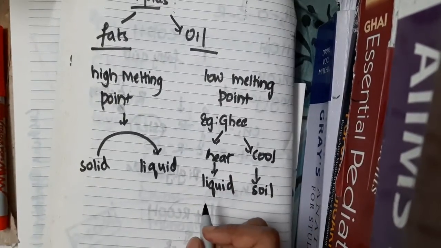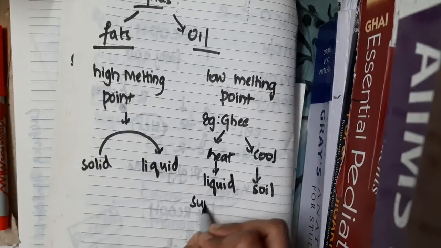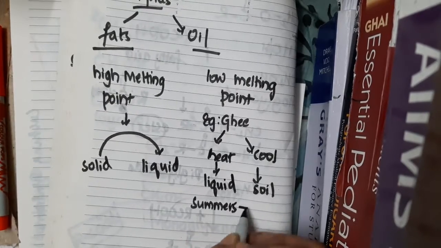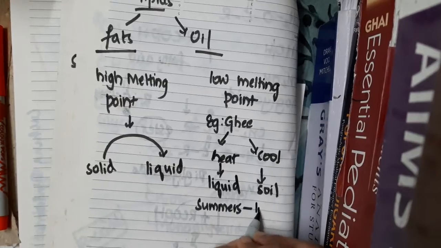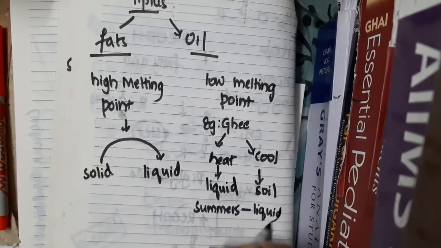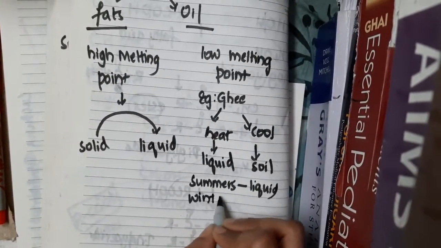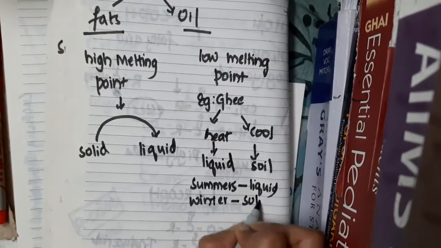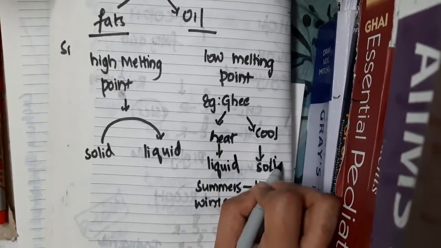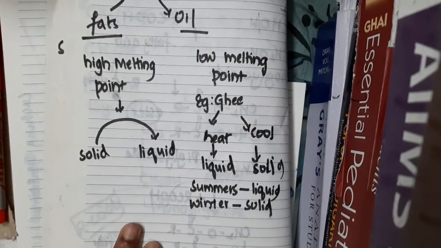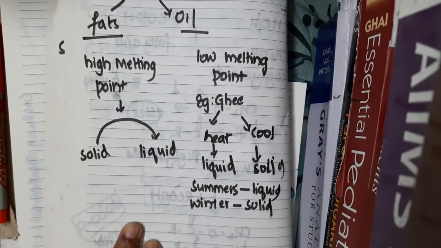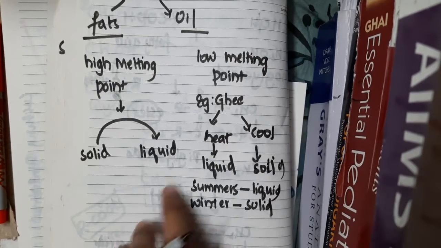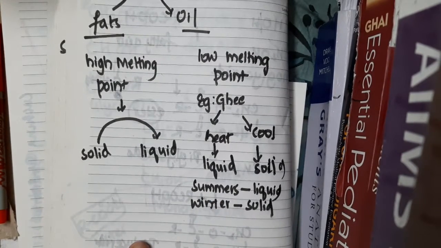So even in room temperature, especially if you see in summers, the ghee, how does it is? In summers, you see the ghee to be in liquid form. In winters, you see the ghee to be in solid form. So this is an example of oil. Because oils have low melting point, so even in room temperature, that is especially in summers, you can see ghee to be present in liquid form rather than in solid form.